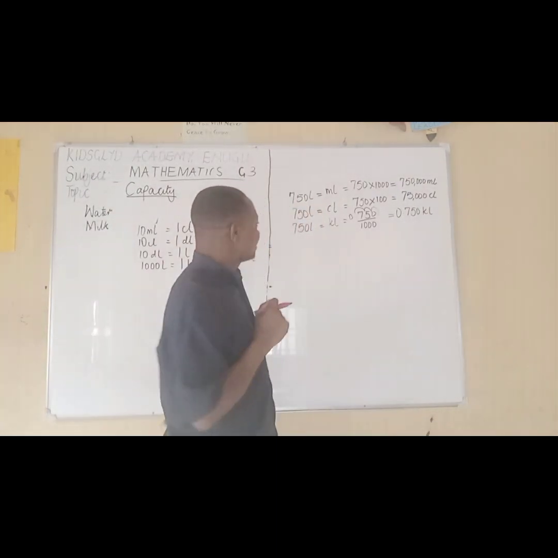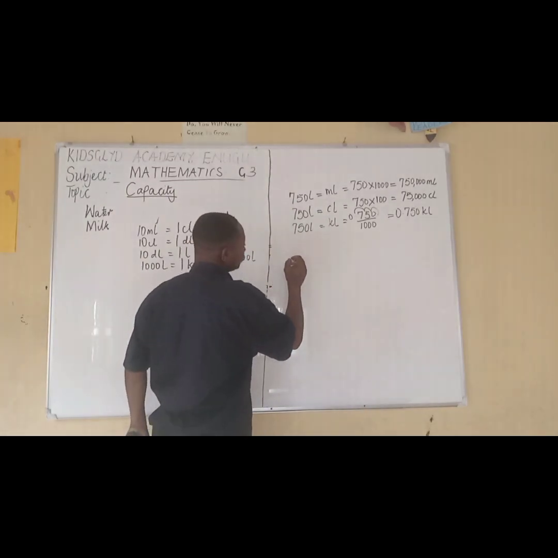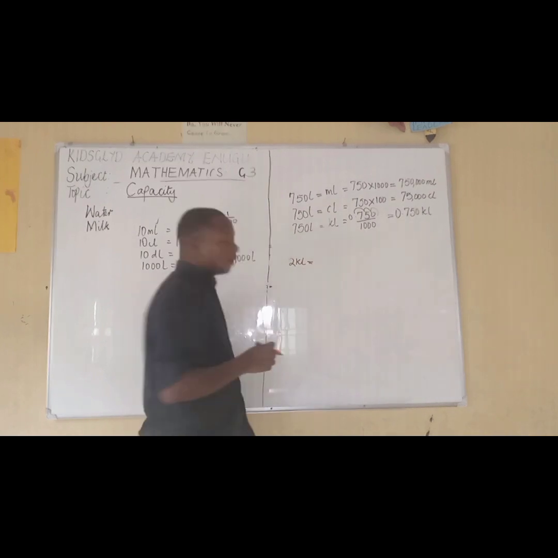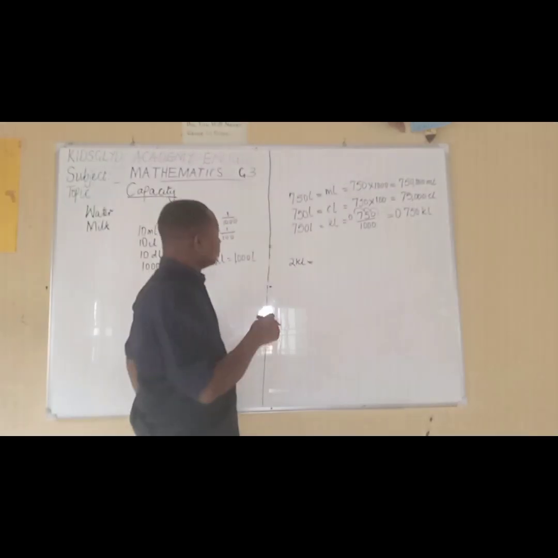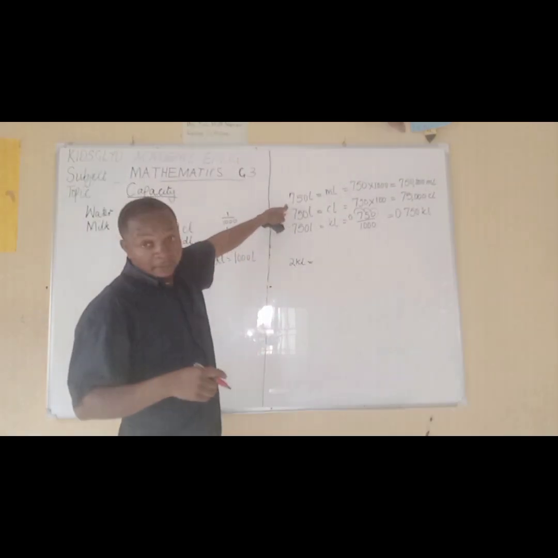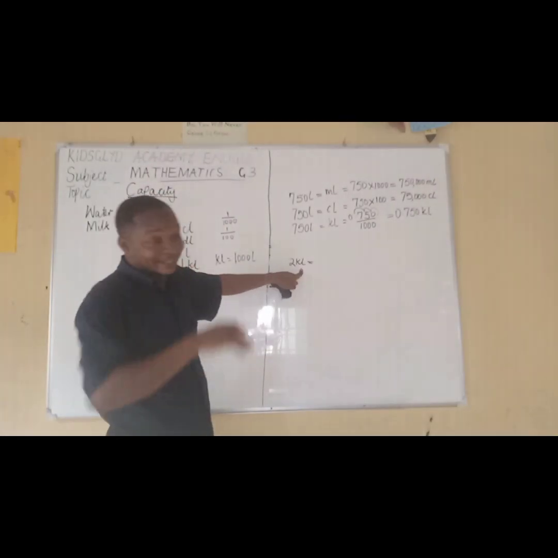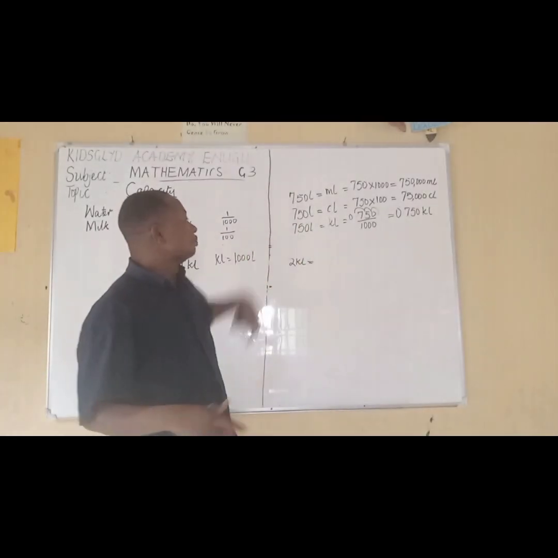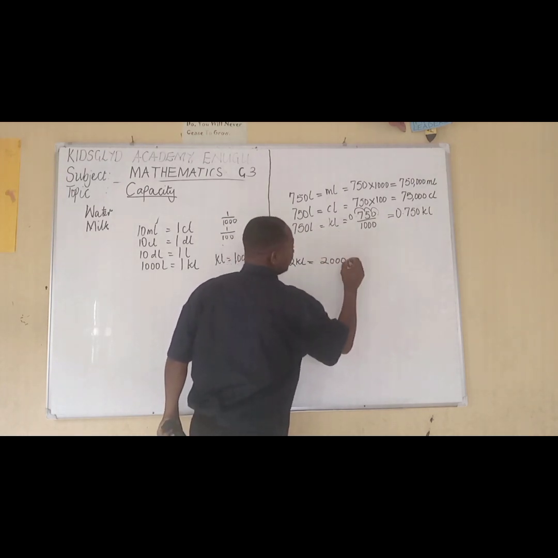But another instance is this. If we have, for example, 2 kiloliters, now let's see how we can change these 2 kiloliters to milliliters. Initially, we used liters to change to milliliters. Now, let's change kiloliters, the highest unit, to milliliters. That means in this case, 2 kiloliters means 2,000,000 milliliters.